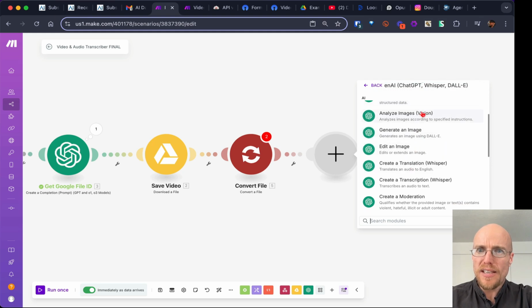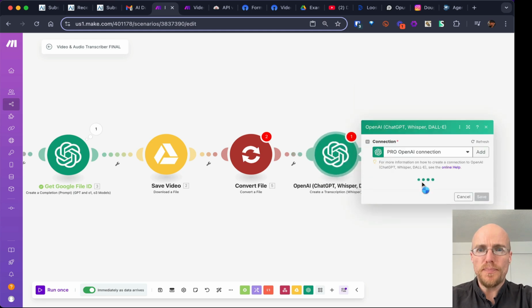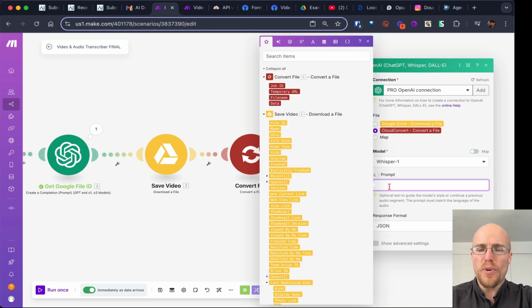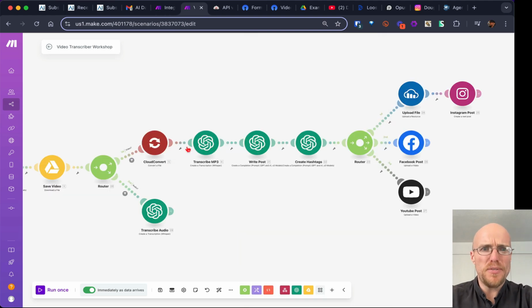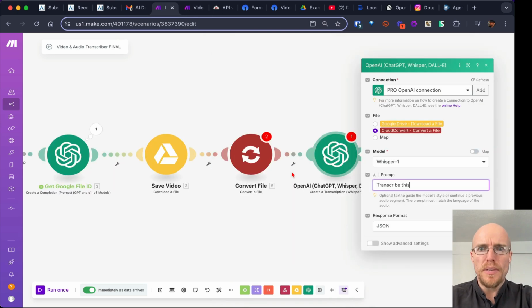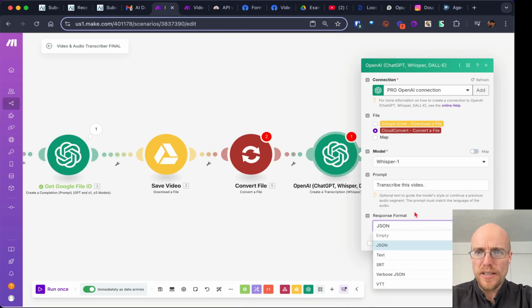Generate images, analyze images, create translations, create a transcription is what we're going to do. And we're going to do it from the MP3 of Cloud Convert. And we're going to say transcribe this. I think all I did is say transcribe this file or something super simple. Transcribe this video, yeah, that's right. And the response format, let's talk about this for a second.